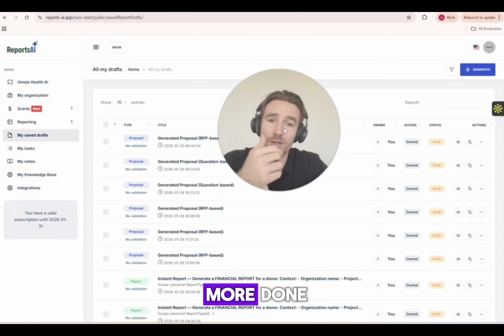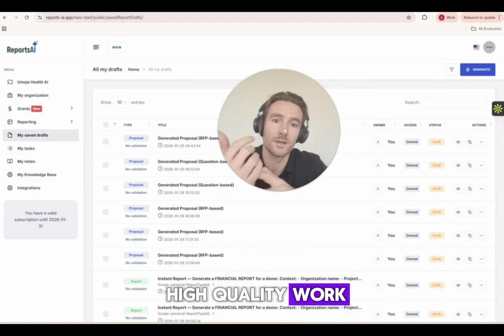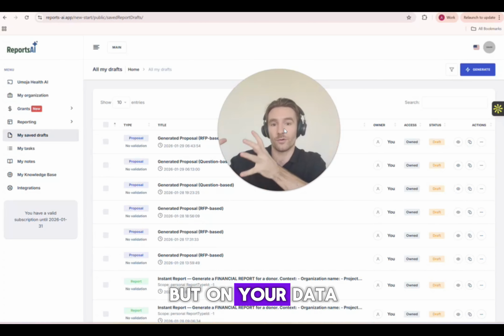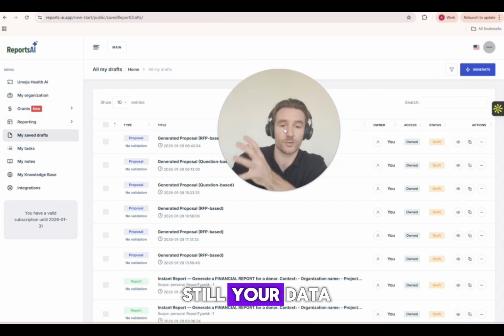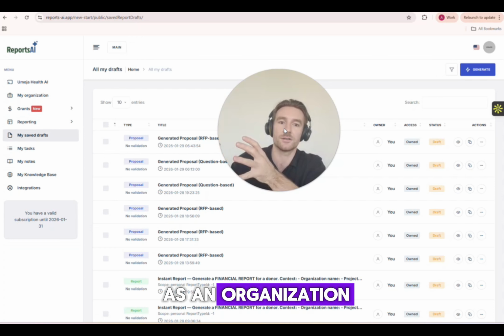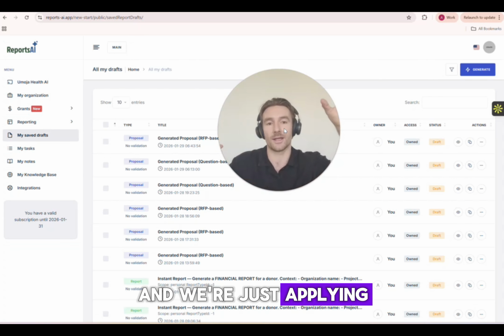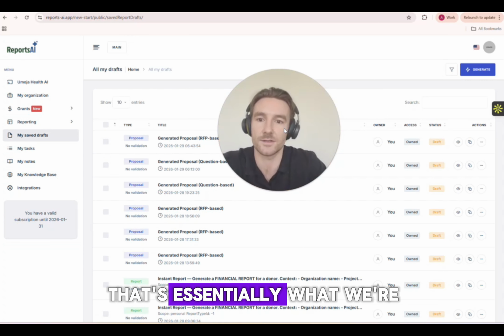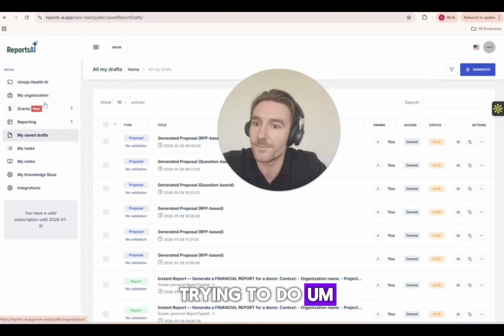It means they can get more done, they can produce more high quality work, all leveraging the power of the best AI tools, but on your data. So the asset is still your data, is what you produce as an organization, and we're just applying the power of AI to that asset to produce amazing outcomes. That's essentially what we're trying to do.